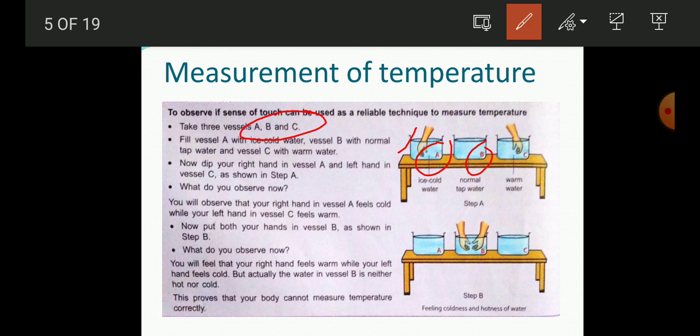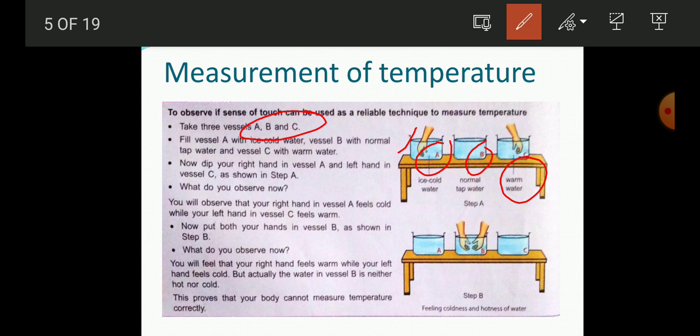So students, what do you think, what do you feel when you put your hand in the ice cold water? Of course you feel so cold. Then you have to put your hand in the warm water. What do you think at this time? Do you feel the same? No, at this time your hand feels some warmness or hotness.